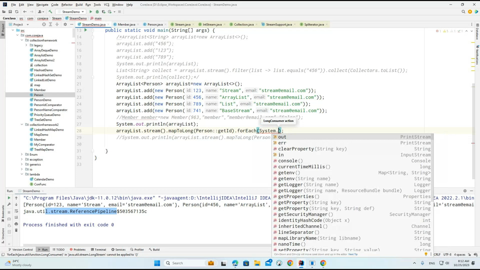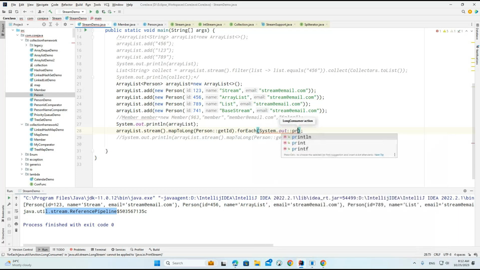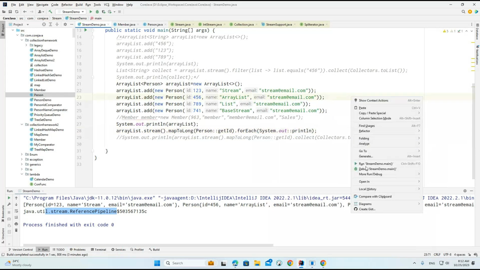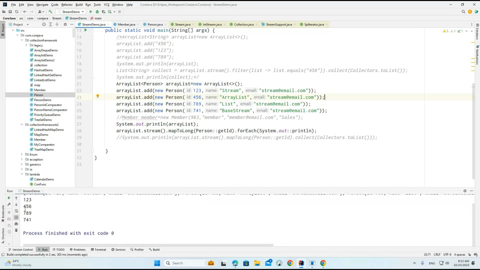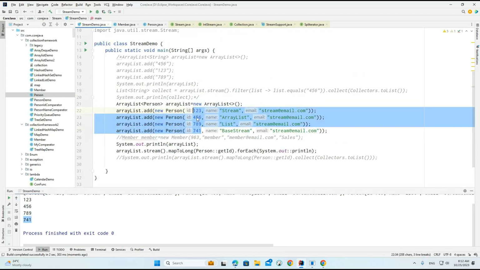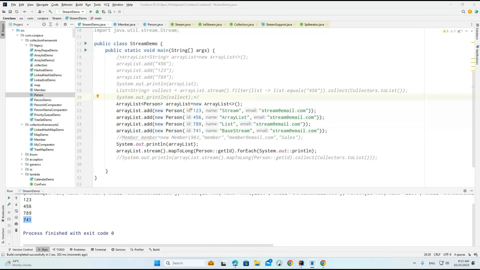How am I trying to print it? System.out.println. Now you can see again I am trying to print all the IDs. So now you can see 1 2 3 4 5 6 7 8 9 7 4 1. These are the objects we provided, these are the IDs we loaded. So now you can see only the IDs we loaded.